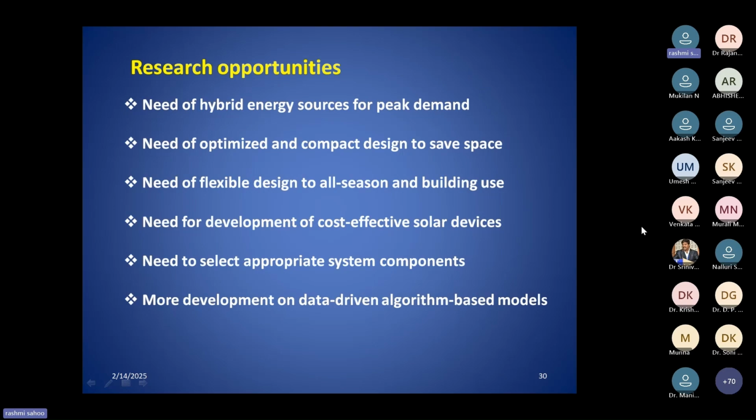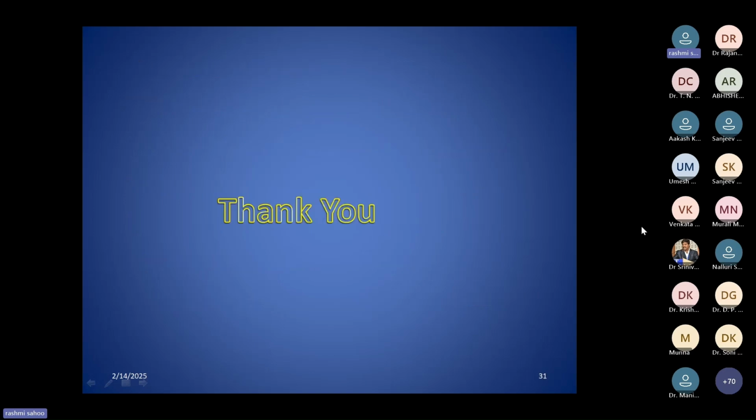So we can use a machine learning model to get the energy requirement pattern or the environmental parameter patterns to get the best design of the multi-generation system. So this is also a very important field, and people are also doing research in this way, and obviously this is also an emerging field of research for multi-generation systems. Okay, so thank you.